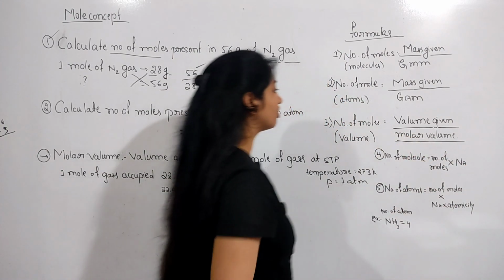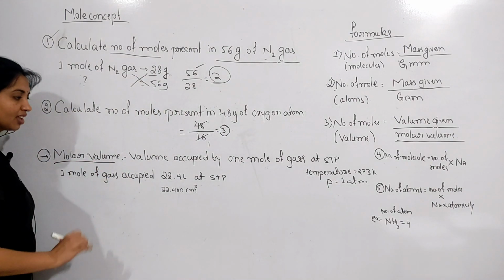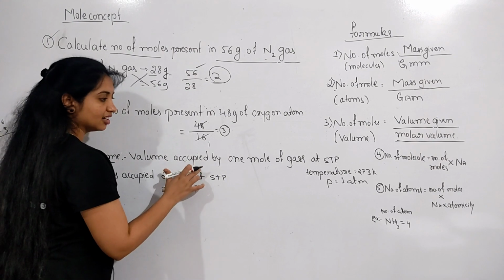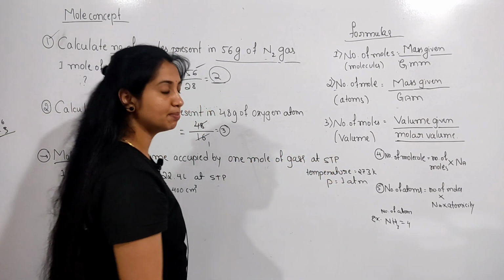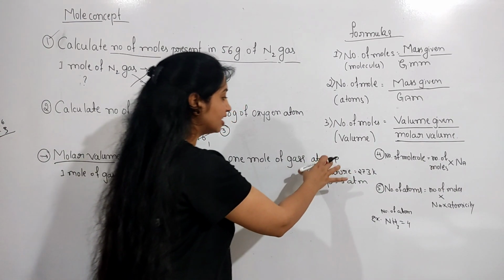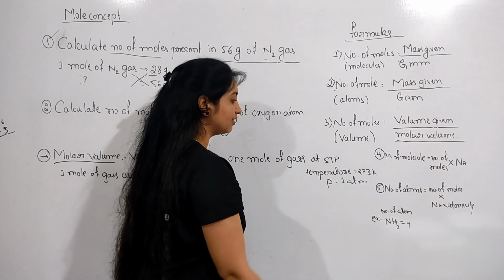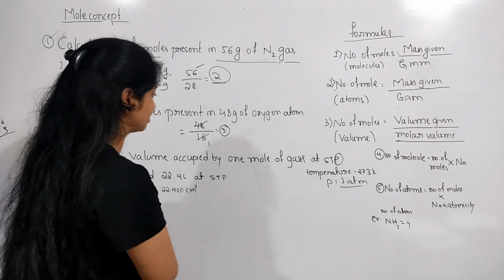What is the meaning of molar volume? The molar volume is the volume occupied by 1 mole of a gas at STP. STP means standard temperature and pressure. The standard temperature is 273 Kelvin and the standard pressure is 1 atmospheric pressure.